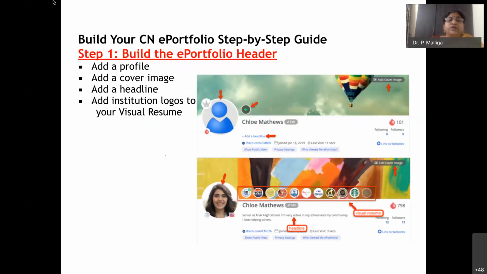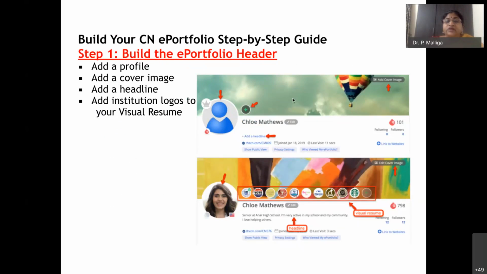So how do you build your CN e-portfolio step by step? The first thing is to build the e-portfolio header. I have not added a picture yet. You can add a profile, a cover page, and a headline. Here is the headline, and this is the cover.